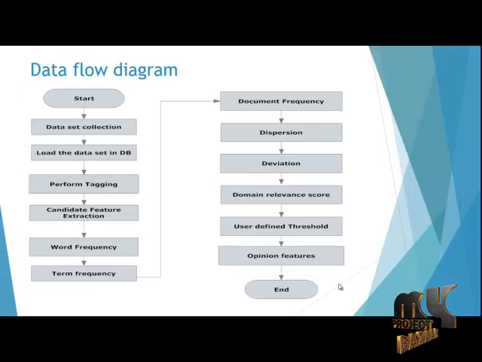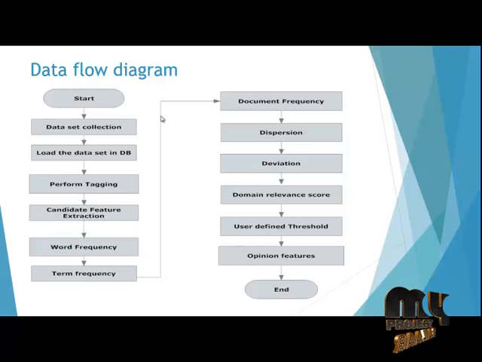Next, I am going to explain the data flow diagram of the project. Start the process. Next, we collect the hotel review corpus, load the data set into the database, and perform tagging for each document in the corpus. Tagging means the subject opinion feature has a syntactic relationship of type subject-verb with the sentence predicate. The object feature has a dependency relationship of verb-object with the predicate. In addition, it also has a dependency relationship of preposition-object with the prepositional word in the sentence. And we extract the candidate features.